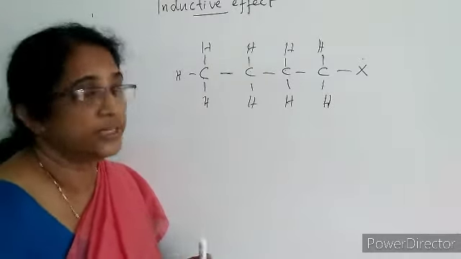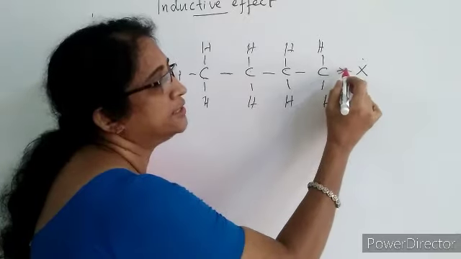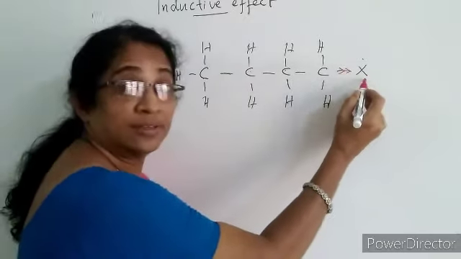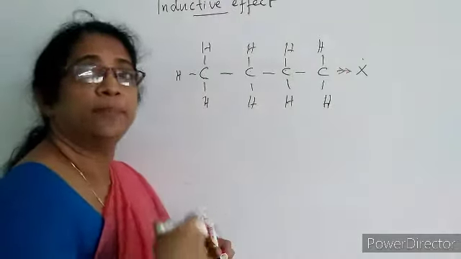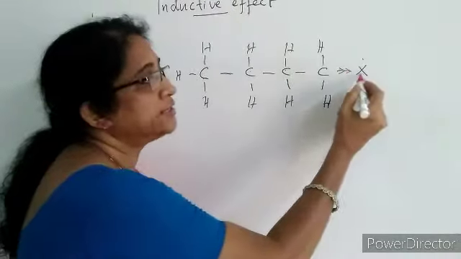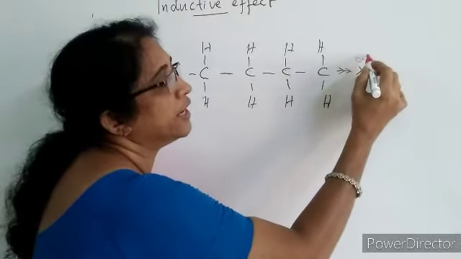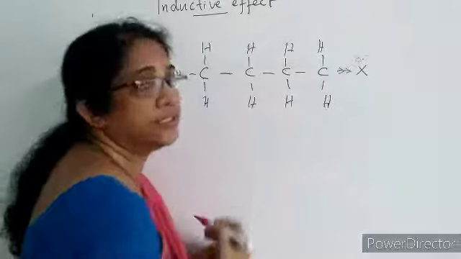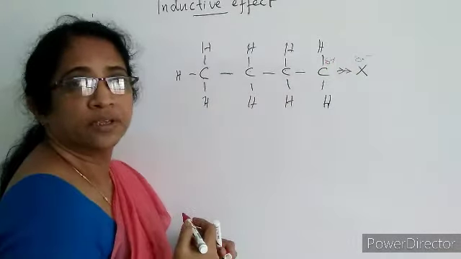Then what happens is the bond between carbon and X becomes polar, or the X attracts electrons towards itself, and here this group gets a slight negative charge and carbon gets slight positive charge.